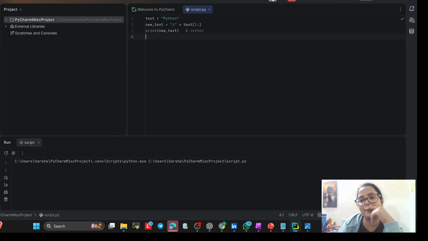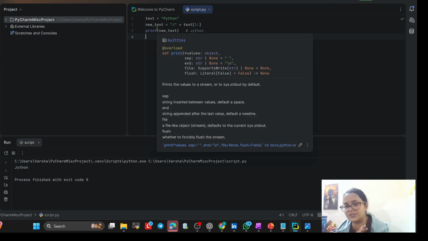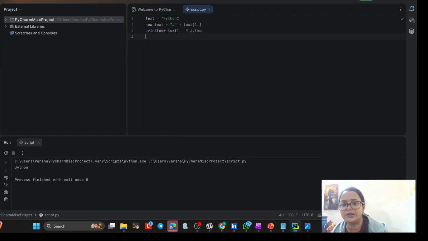See, now it is Jython. What have I done now, and what did I do previously? Previously I directly wanted to change the character, and that will not work. Why does it not work? Text is Python. In new text, I'm not replacing, I'm adding j, plus text 1 colon.